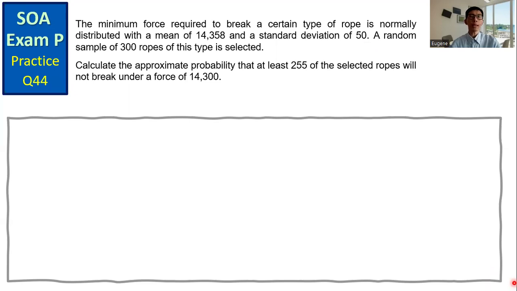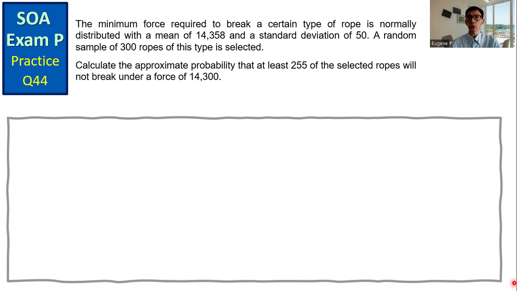SOA exam P practice question number 44. The minimum force required to break a certain type of rope is normally distributed with a mean of 14,358 and a standard deviation of 50. A random sample of 300 ropes of this type is selected. Calculate the approximate probability that at least 255 of the selected ropes will not break under a force of 14,300.